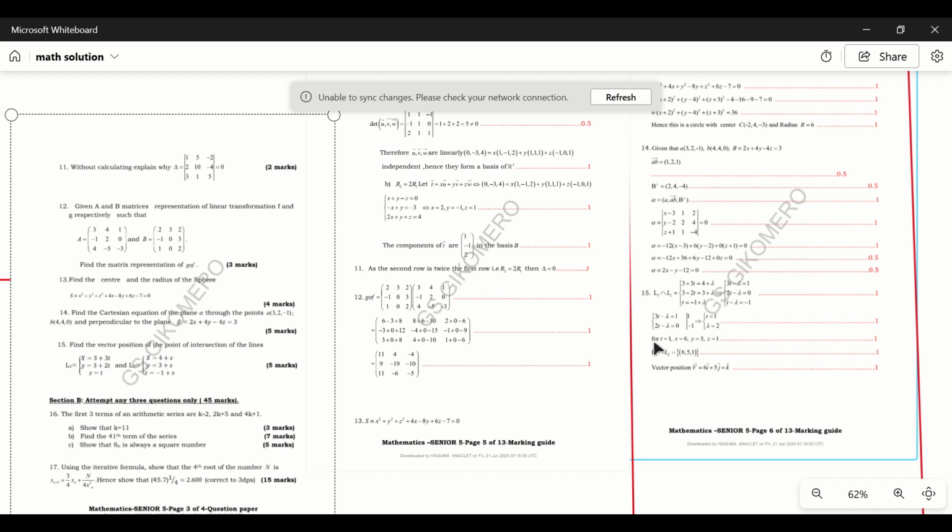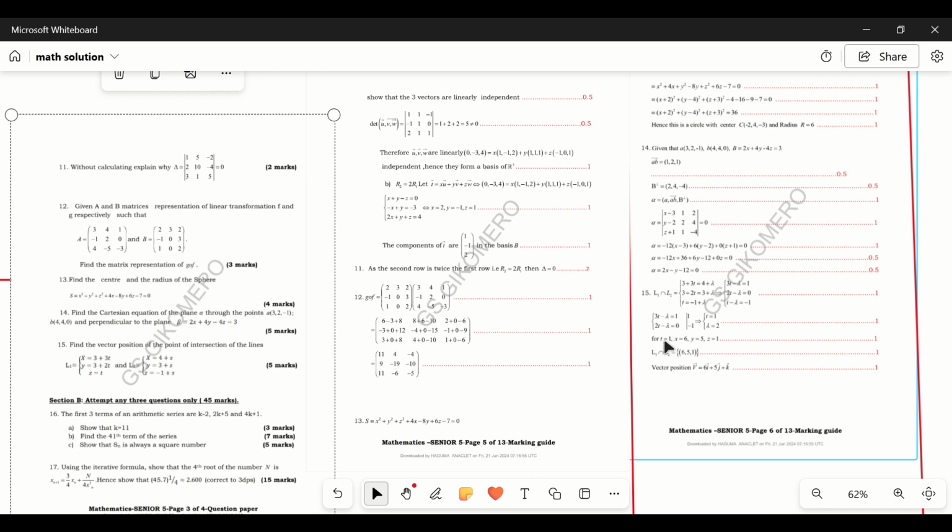So for t equal to 1, x will be equal to 6, y will be equal to 5, and z will be equal to 1. So line 1 intersection line 2 will give us 6, 5, and 1. So just find t and lambda, and then finally find x, y, and z. To find x, y, and z, we can take line 1 and replace the values of t and lambda, or we can take line 2 and replace these, and then find x, y, and z.